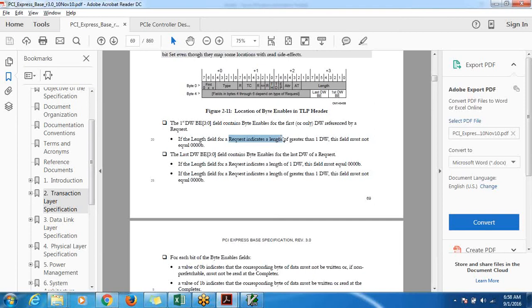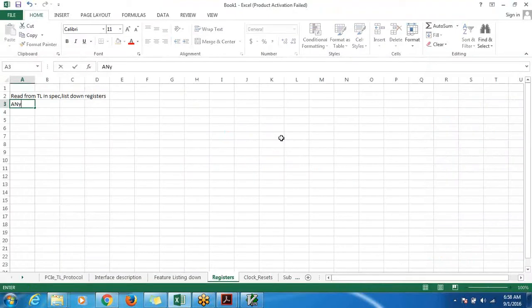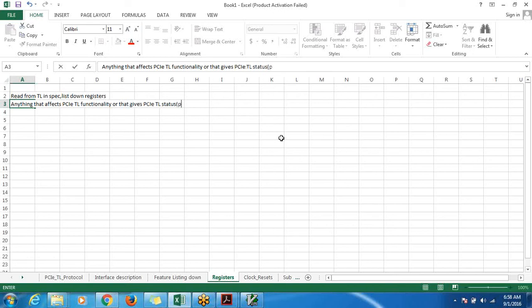Wherever you think that something decides PCI transaction layer functionality, anything that affects PCI transaction layer functionality, or that gives PCI transaction layer status in terms of packet transmission completed.